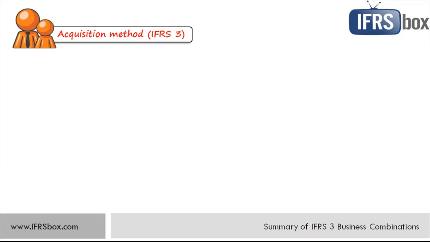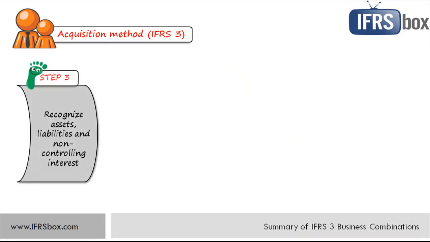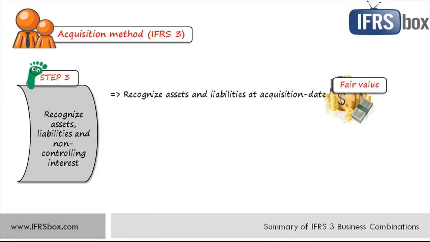Let's take a closer look at step number 3. Recognize and measure the identifiable assets acquired, the liabilities assumed, and any non-controlling interest in the acquiree. An acquirer or investor shall recognize all identifiable assets acquired, liabilities assumed, and non-controlling interest in the acquiree separately from goodwill. The important thing here is to recognize all assets and liabilities at fair value determined at the acquisition date. While a subsidiary can apply different measurement methods, such as cost less depreciation, and therefore often fair value adjustments are necessary at consolidation.